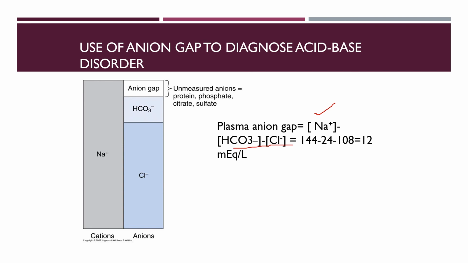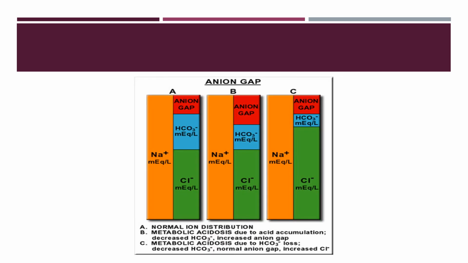The unmeasured anions give the idea of the anion gap. The unmeasured part may be protein, phosphate, citrate and sulfate. So the anion gap will increase if the unmeasured anions rise. The most important unmeasured anion, as I told you, may be albumin, phosphate, sulfate and other organic anions or acids.